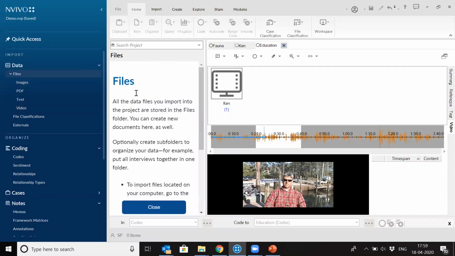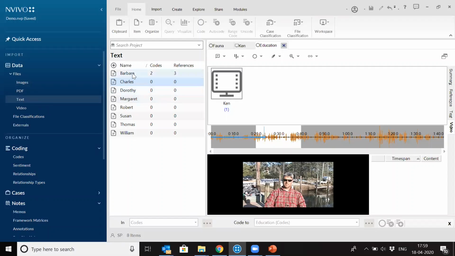So once we have done manual coding, this is how we do manual coding. There's an option of automatic coding also in NVivo. So I will show you the automatic coding feature of NVivo. So let's say we have these number of interviews with us, or some documents with us, and we want software to identify certain themes automatically for you, right? So let's say I select all these files together.